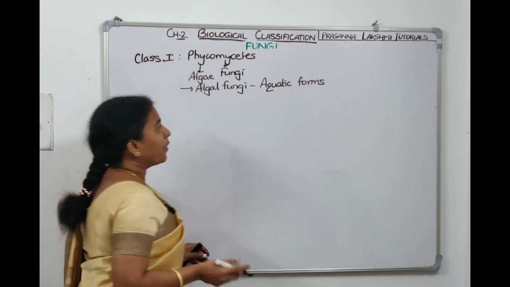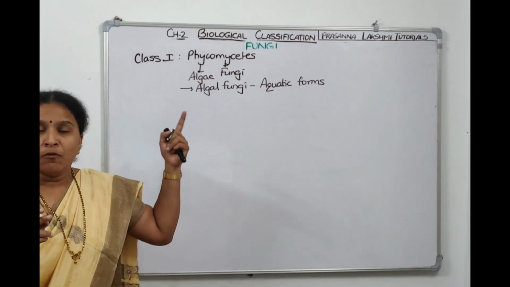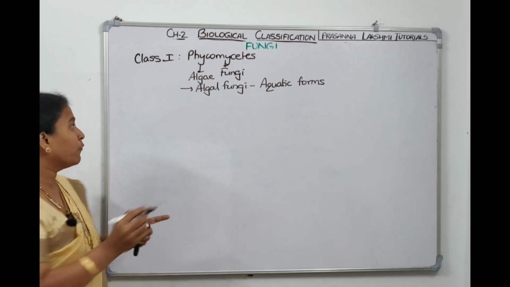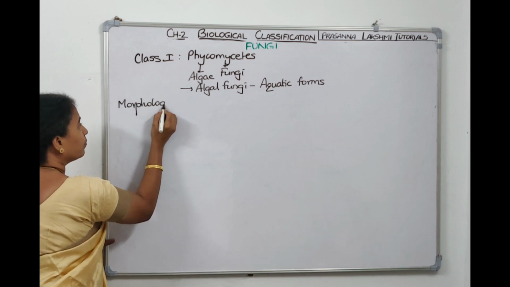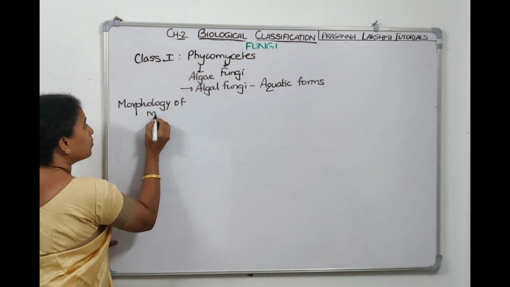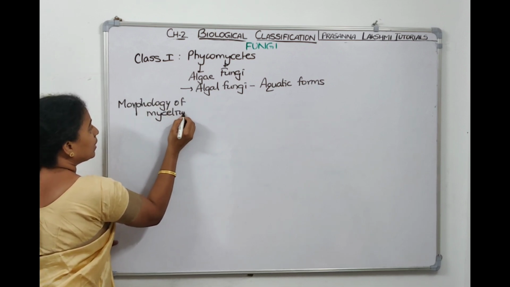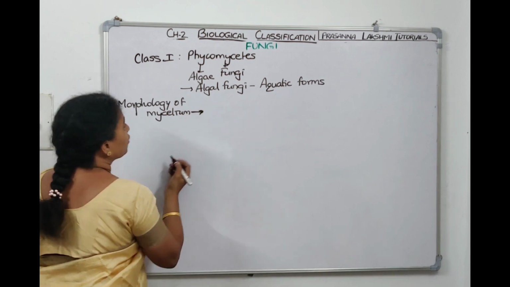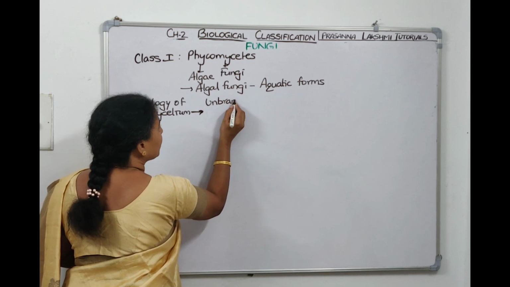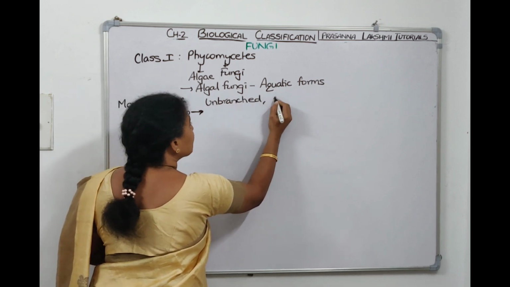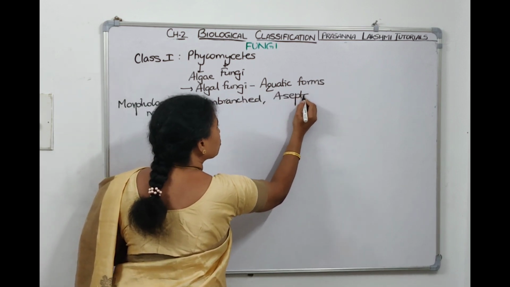We told on 3 points we have divided them into 4 classes. What's the first point? Morphology of the mycelium. Let us see how is the morphology of the mycelium. Now, the mycelium of Phycomycetes is unbranched, no branching, and it is aseptate also.